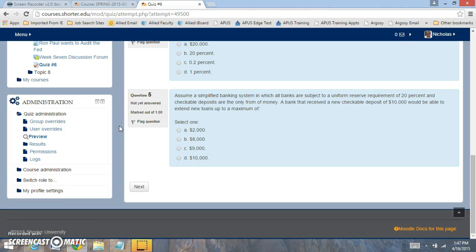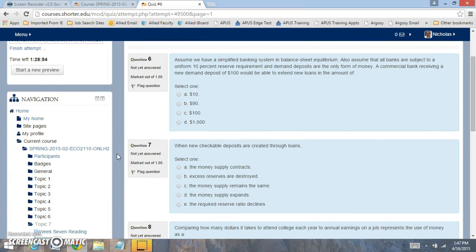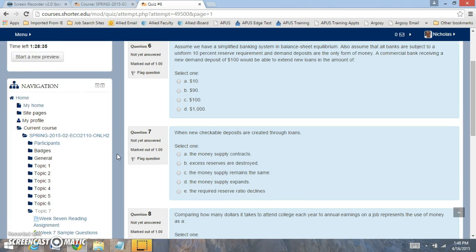Question 5 is looking at a simple banking system, and if you have $10,000 and the reserve requirement is 20%, what is the reserve requirement? How much does the bank have to hold? Question 6 is looking at a commercial bank that puts a $100 deposit in, and they're required to hold at the bank $100. Of the $100 that comes in, they have to hold the 100, but when the reserve requirement is 10%, they're only required to hold 10% of the $100, and the rest they can loan out.